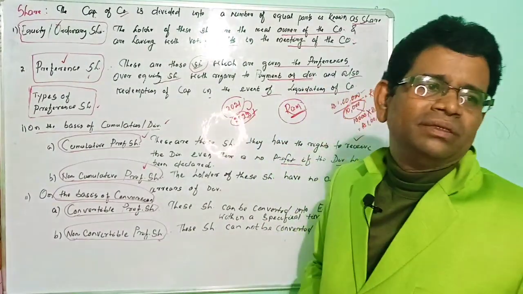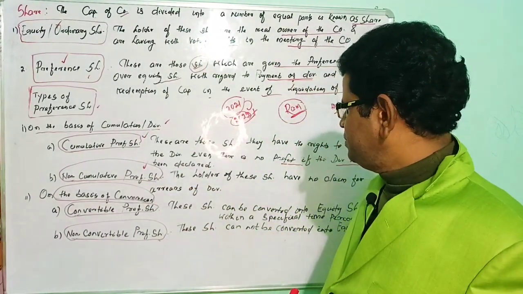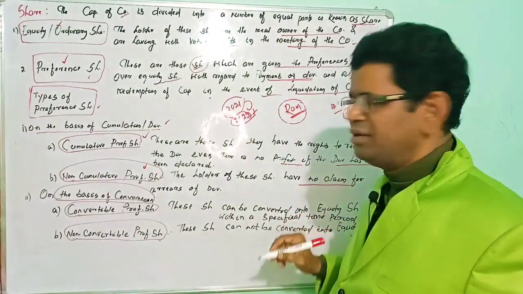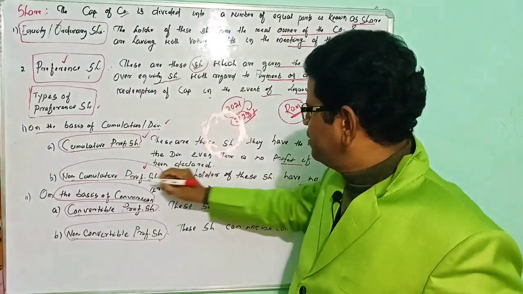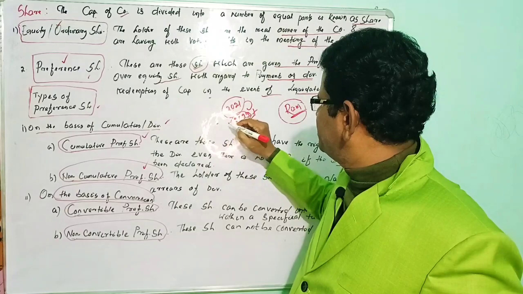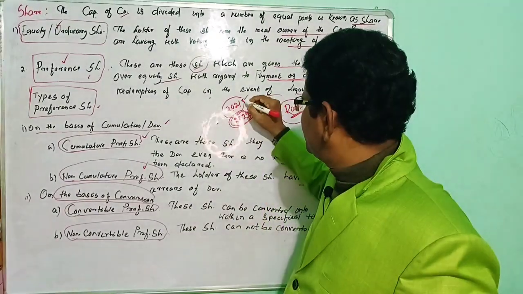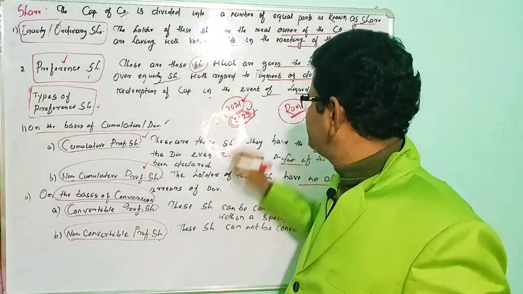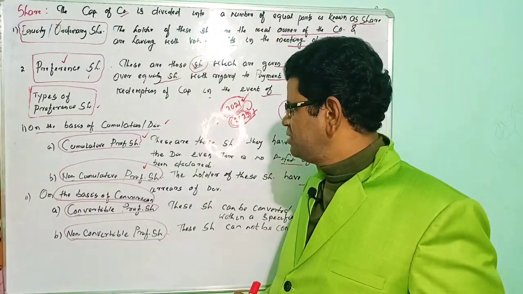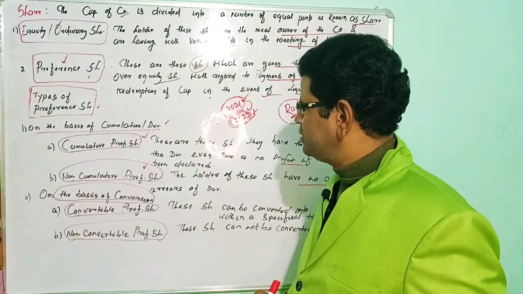The second category is the non-cumulative preference share. The holders of these shares have no claim for the arrears of dividends. So a non-cumulative preference shareholder will not be eligible to get the arrear dividend for 2021. There is no profit in the year 2021, so in this situation, non-cumulative preference shareholders are not eligible to get the arrear dividend.